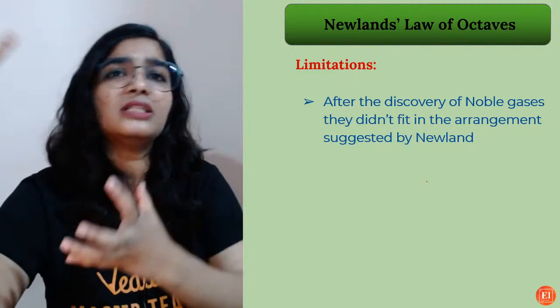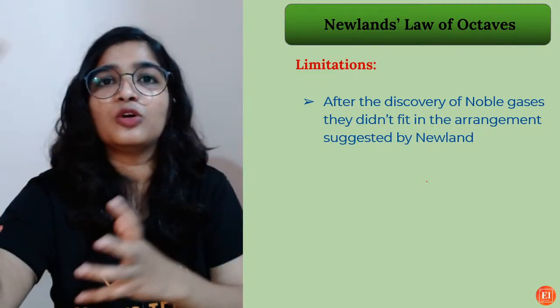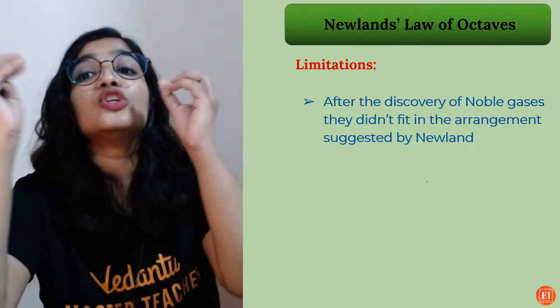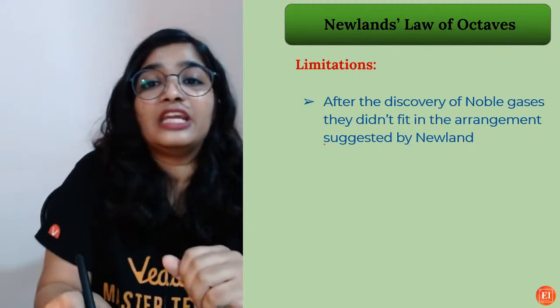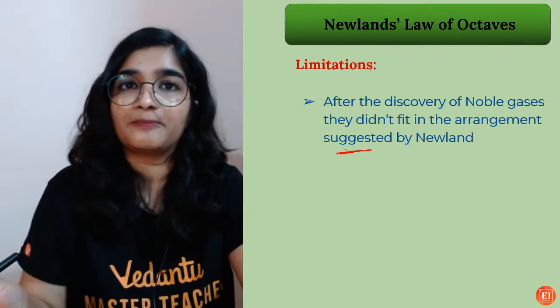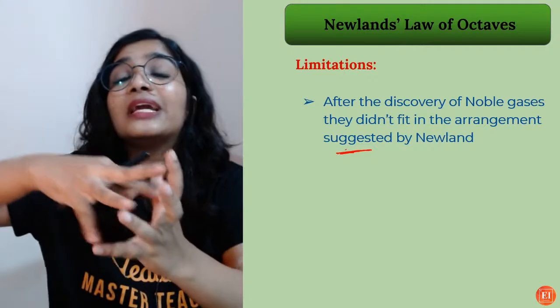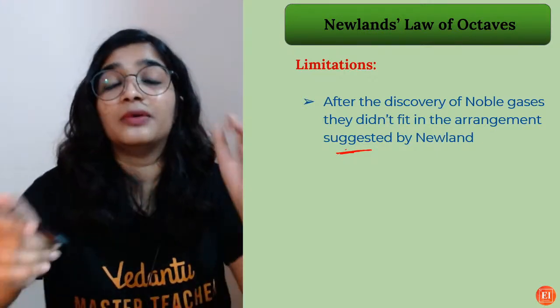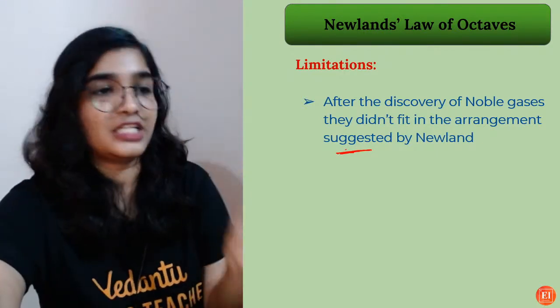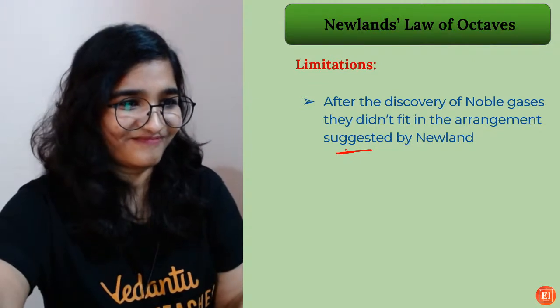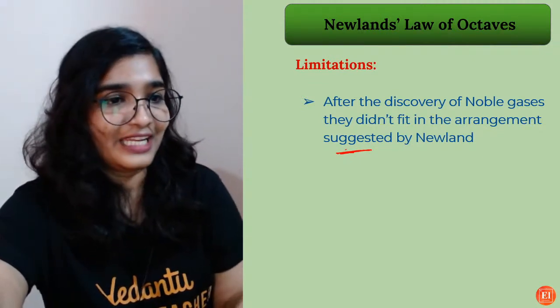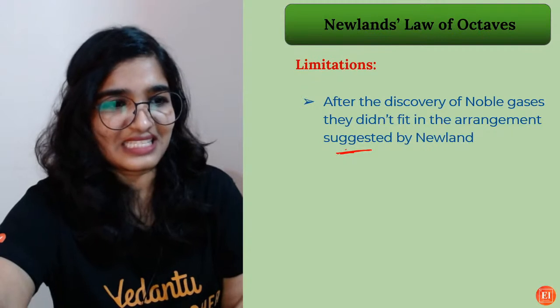And after the discovery of noble gases, so comparatively noble gases were discovered later, right? So they didn't fit in the arrangement suggested by Newlands. He couldn't fit the noble gases into his periodic table, so that is another limitation. Very good. He messed it up.